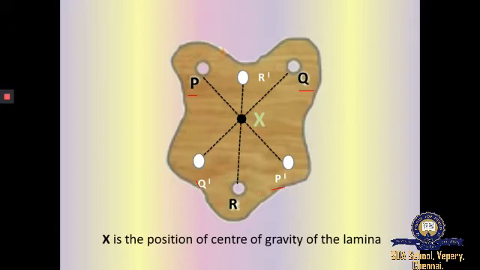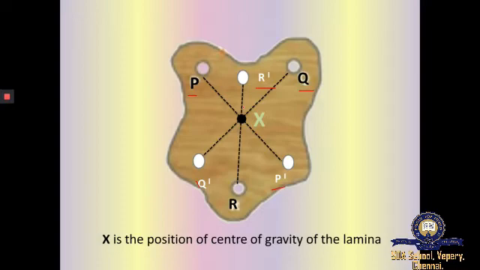Similarly, suspend the lamina from R and mark the plumb line R dash. In a similar way, you have to suspend the plumb line from the point R, mark the position of the plumb line as R dash and draw a straight line.